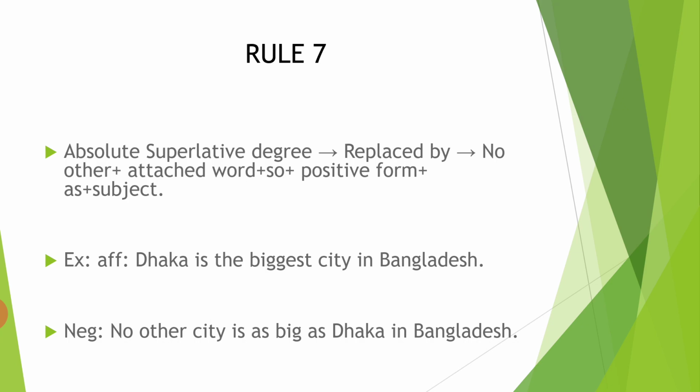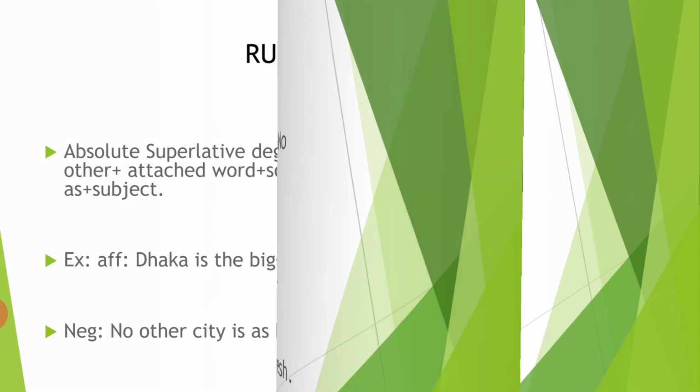No other city is so big as Dhaka in Bangladesh, or as big as Dhaka in Bangladesh.